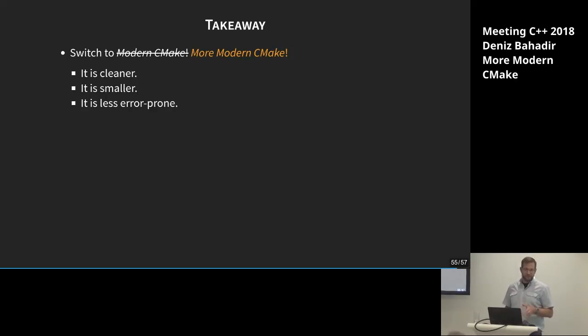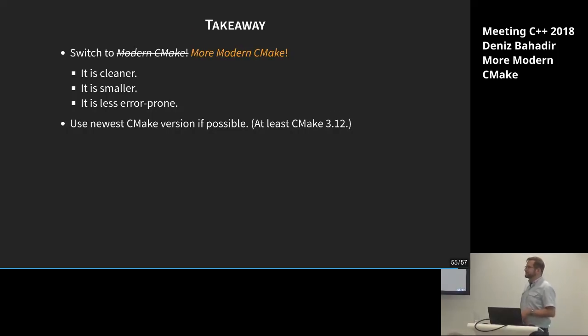Especially, of course, than traditional CMake, but also than modern CMake with the older versions. And by older versions, I mean, I don't see any reason for not using the newest CMake versions possible, or at least only one version behind. So I would recommend to at least start with CMake 3.12, because from then on you can use the object targets more naturally.